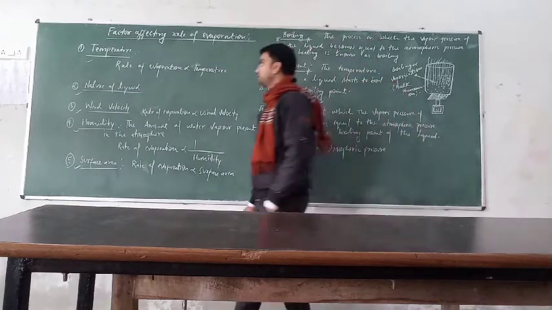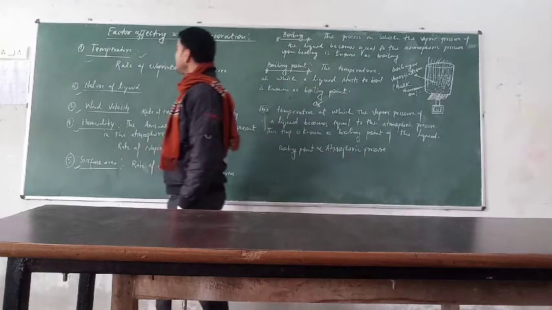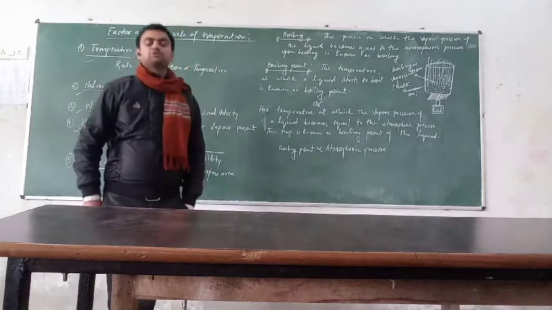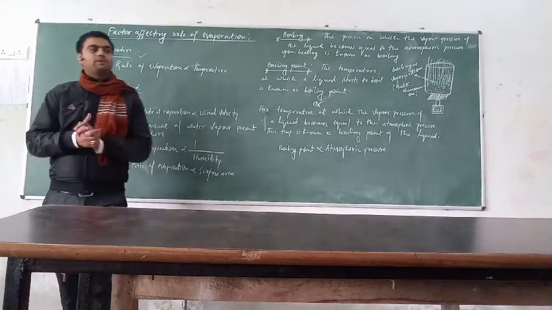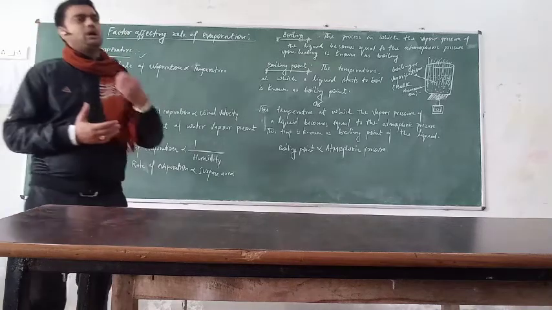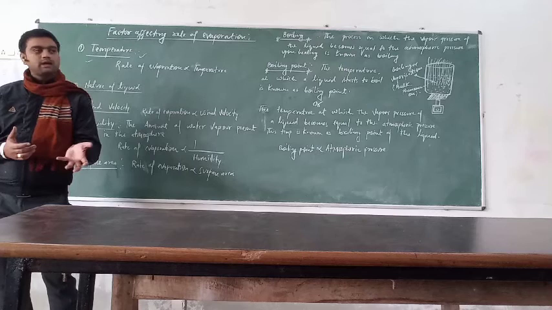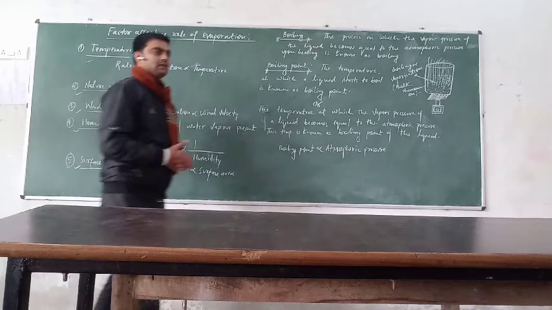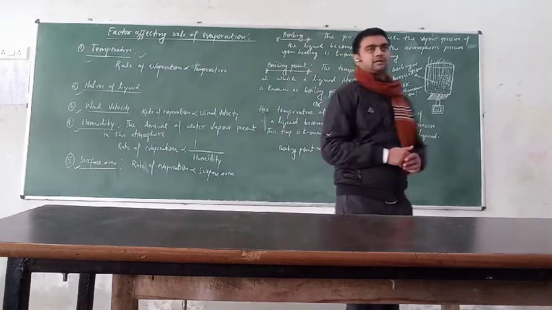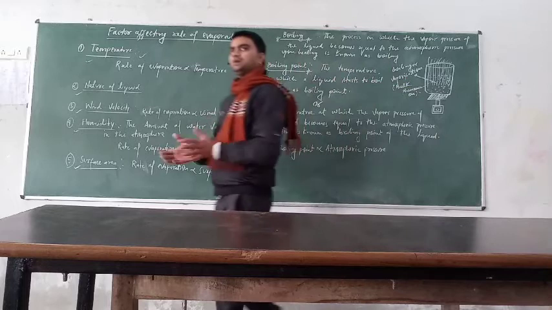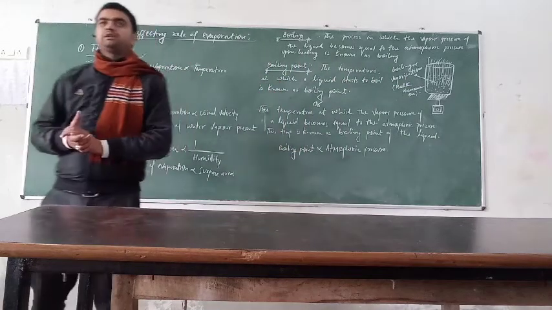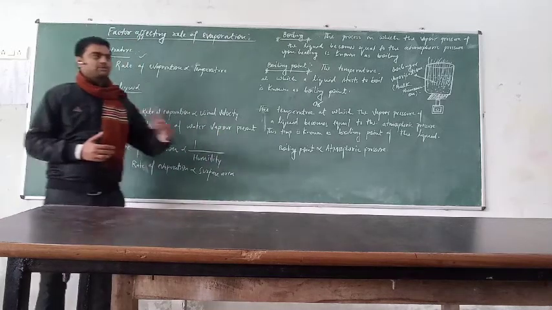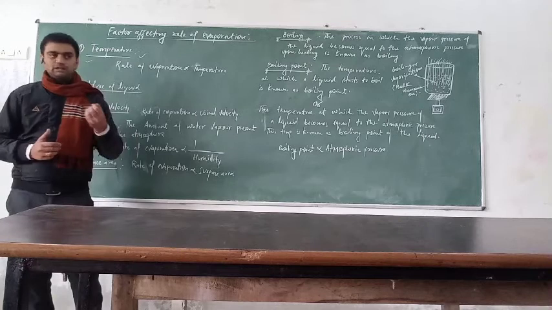First, I will talk about temperature. What is the effect of temperature on evaporation? You know very well that there is no requirement of a particular temperature for evaporation. Evaporation occurs at all temperatures. That means it also occurs at room temperature, because you see a number of water bodies in our surroundings like the lake, pond, sea, river, etc. Their water disappears when sunlight falls continuously on it within a month or a week or so. Clear? Because evaporation occurs by itself.